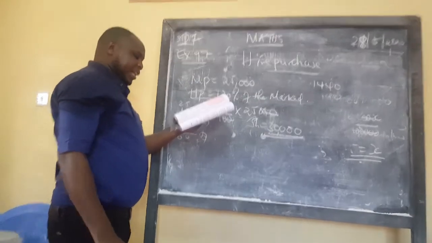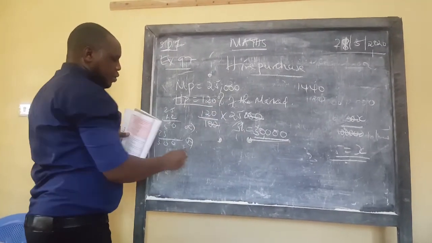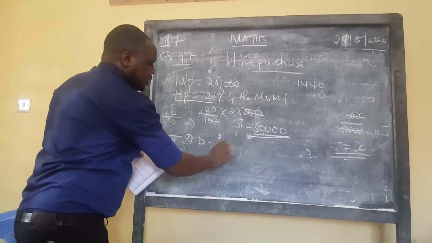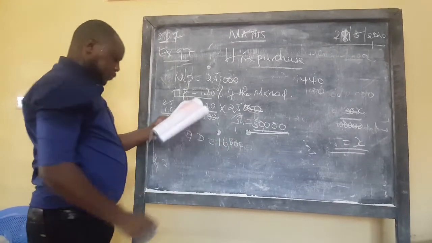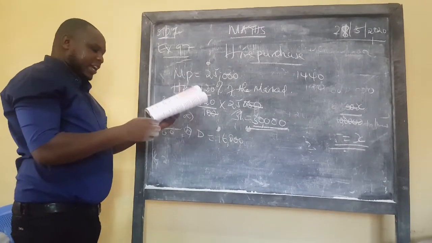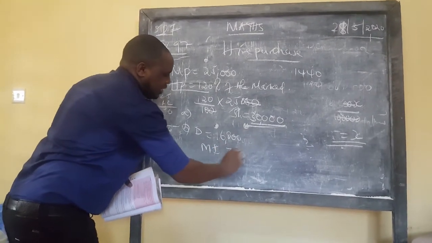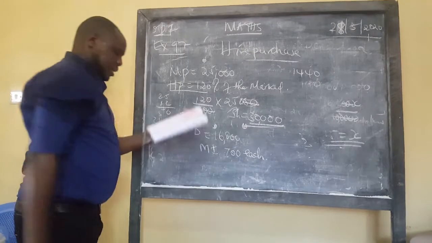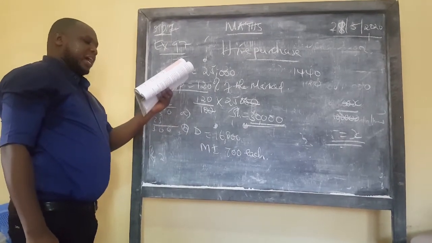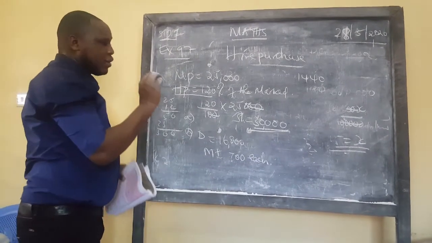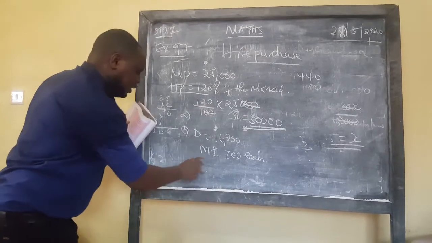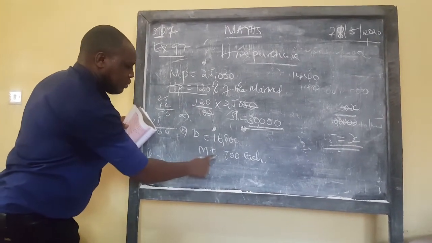B, if the person had paid a deposit of 16,000 and monthly installments of 700 each, how many months would I have paid the installments? We are not looking for the months, remember the installment is 700.